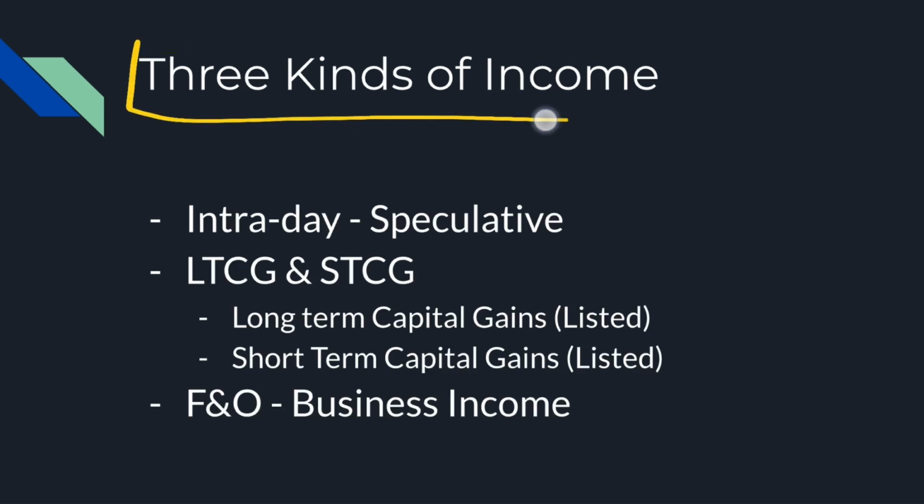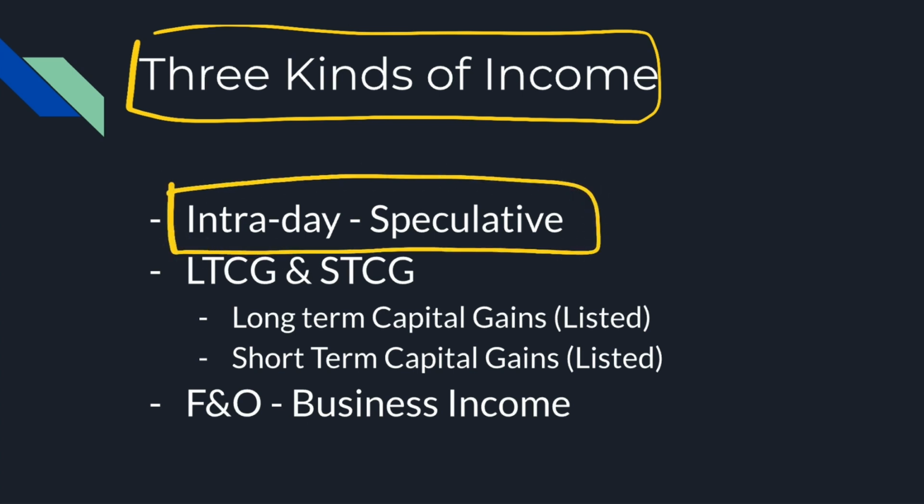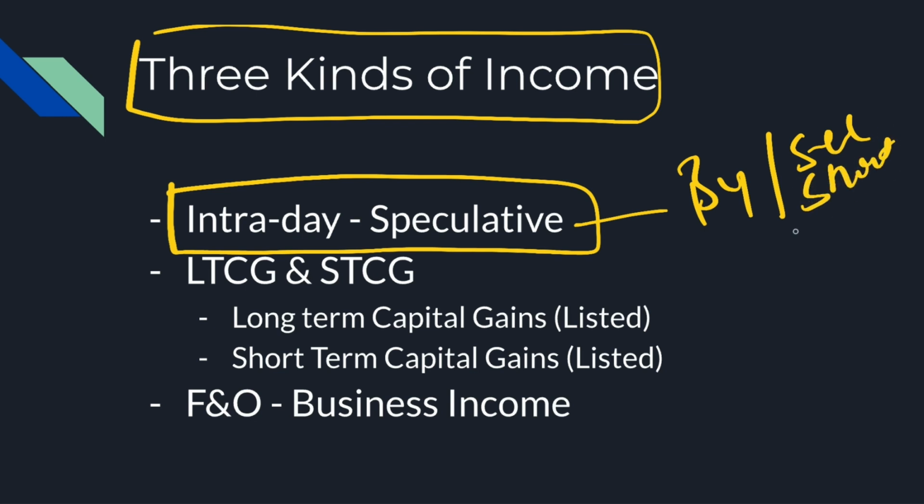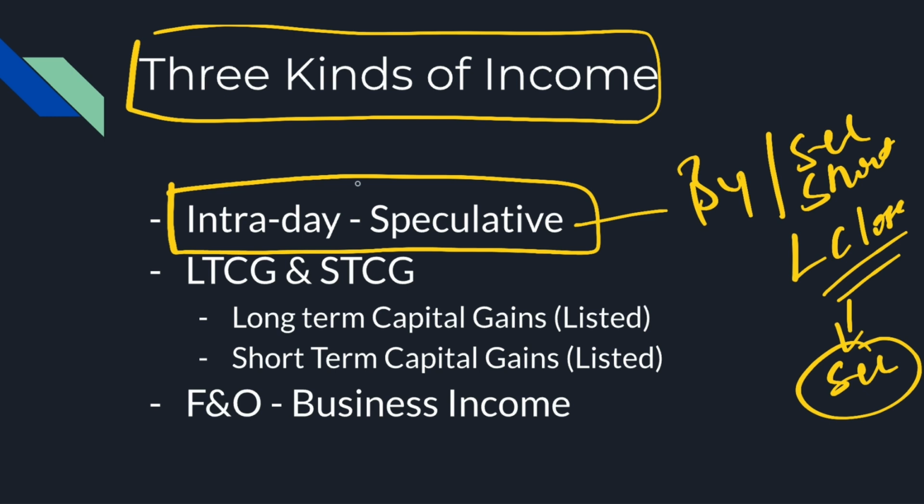There are three kinds of primary income that you can have in the stock market. First is intraday, which is a speculative income. So if you buy or sell stocks or short stocks in intraday and close the position on the same day, you remember I've made a video about how to do intraday selling. So if you do that, your income is considered a speculative business income.